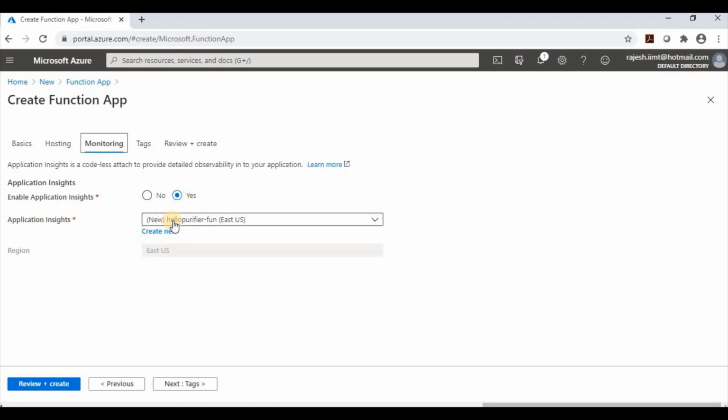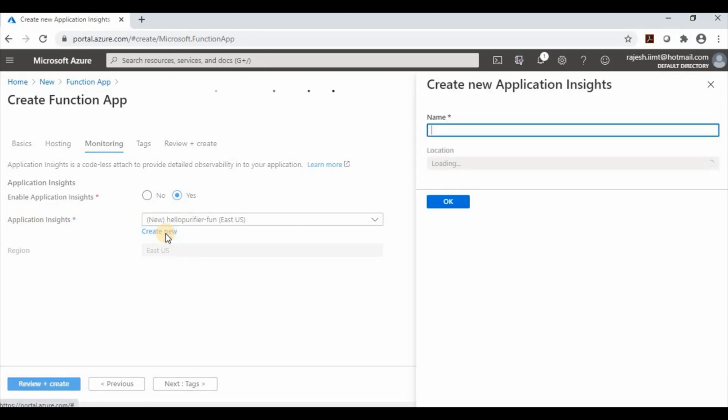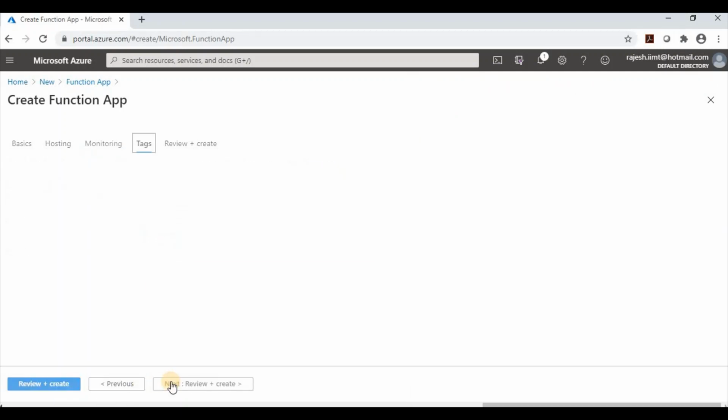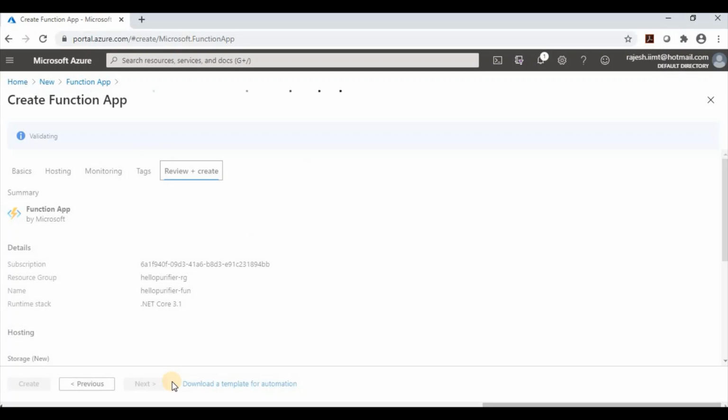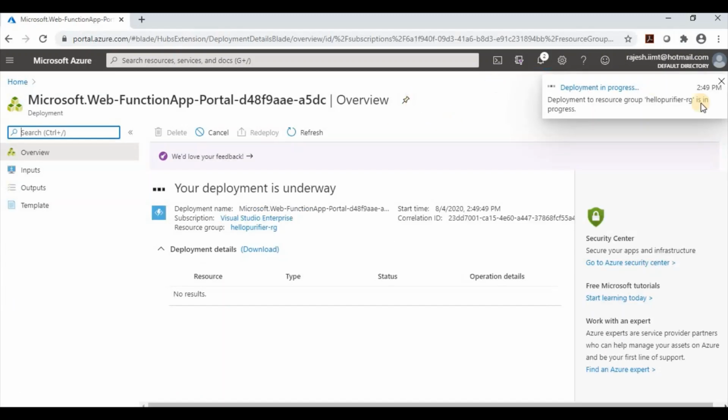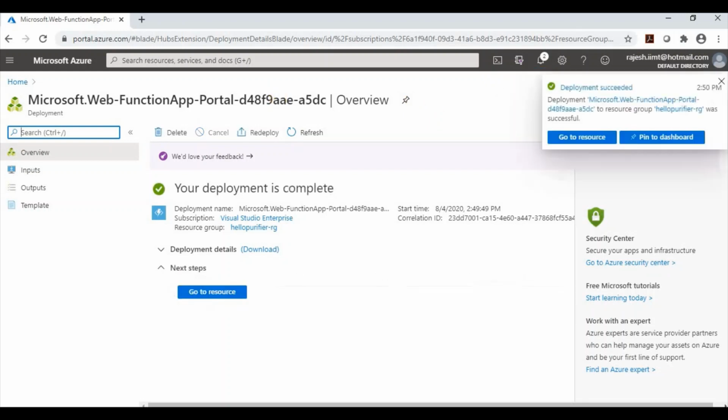I don't have any Application Insights, so I am going to create one new. I will name it Hello Application Insights. Okay, I have selected the region. Next, tags, I don't need anything. Then review and create, and then create. Deployment of the function app is in progress. It takes a while to deploy the function app.